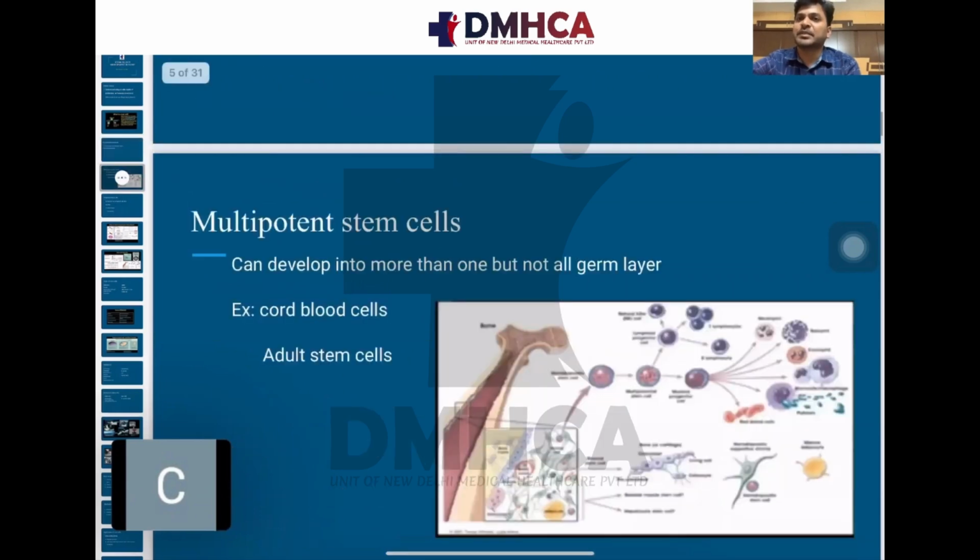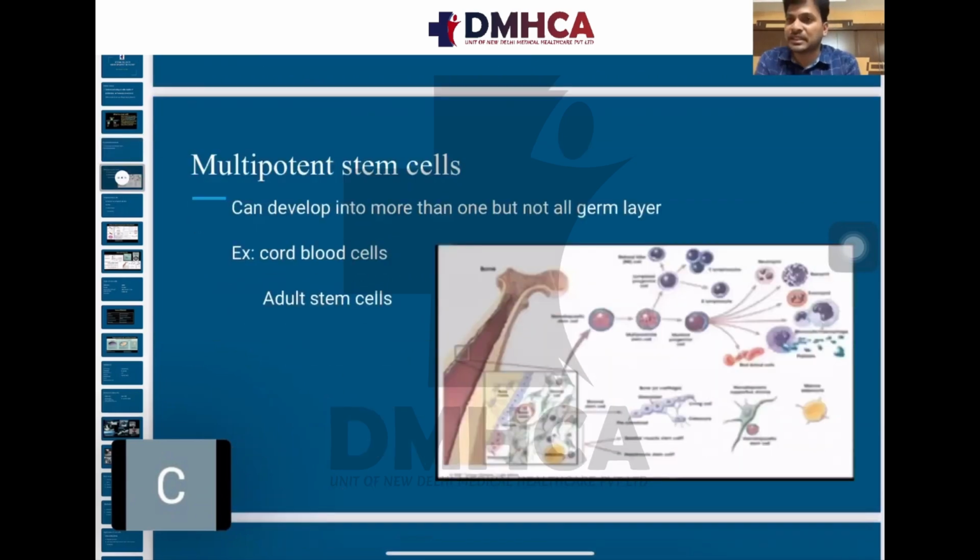Then the next type of cells are multipotent stem cells. The name itself indicates, multipotent means they have a potentiality of differentiating into multiple types of cells, can develop into more than one, but not all germ layers. They differentiate into multiple tissues, but they don't give ectoderm, mesoderm, endoderm like pluripotent stem cells.